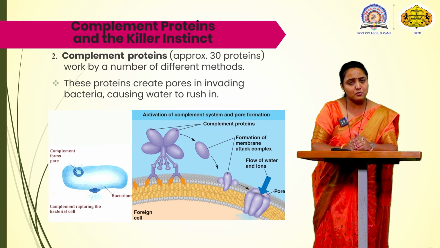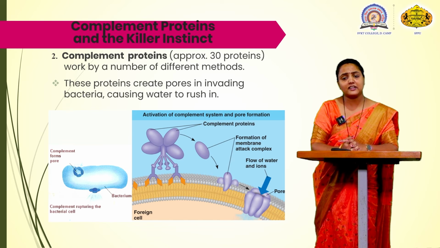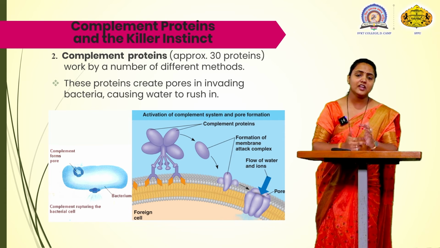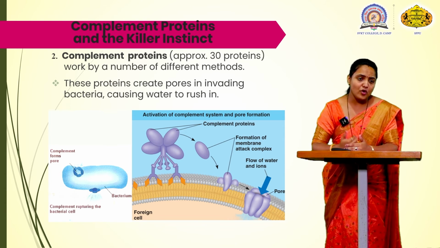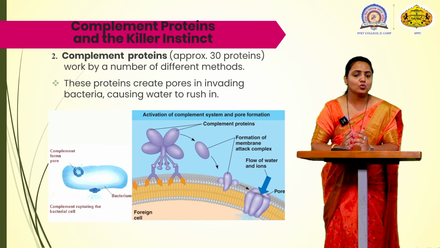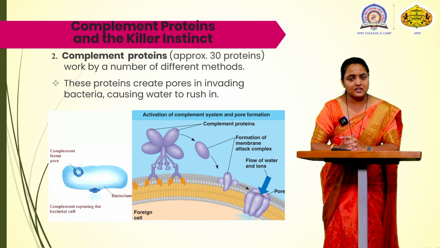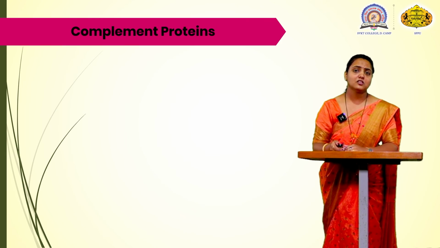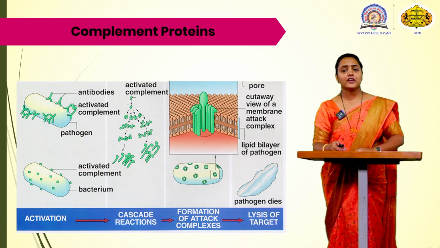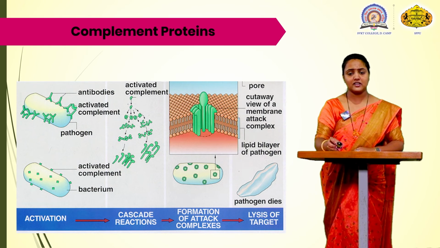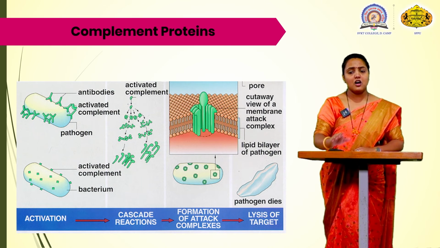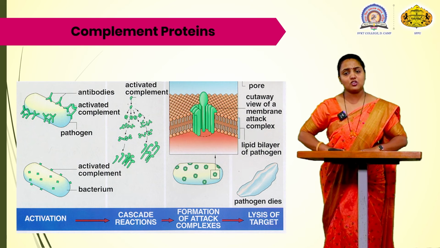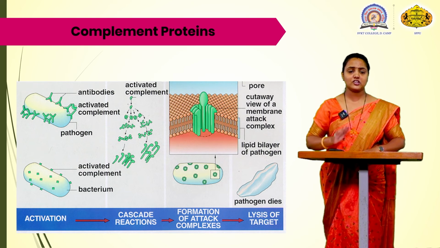And when there is a pore inserted in the bacterial cell wall, there is a way for water to go inside the cell and to rupture the bacterial cell. So like this, a complement protein helps to destroy the particular bacterial cell. Now here there are stages in the complement protein. Now what are the stages?